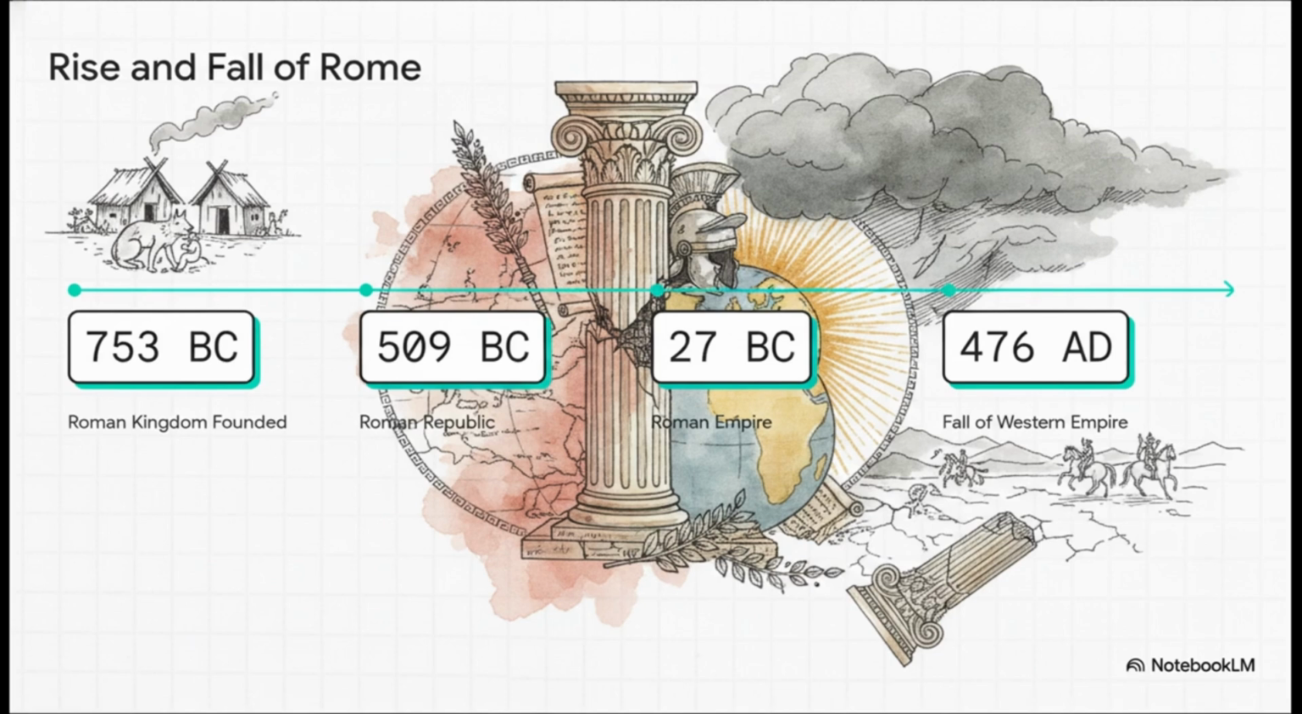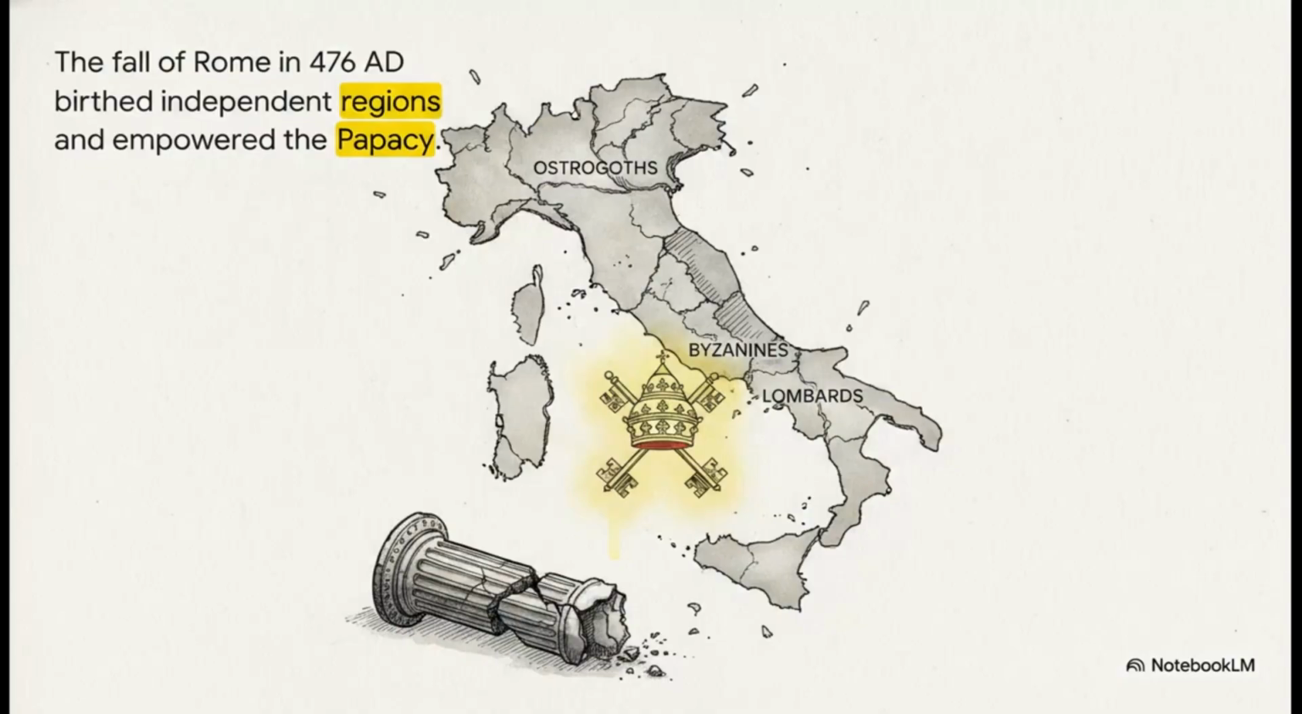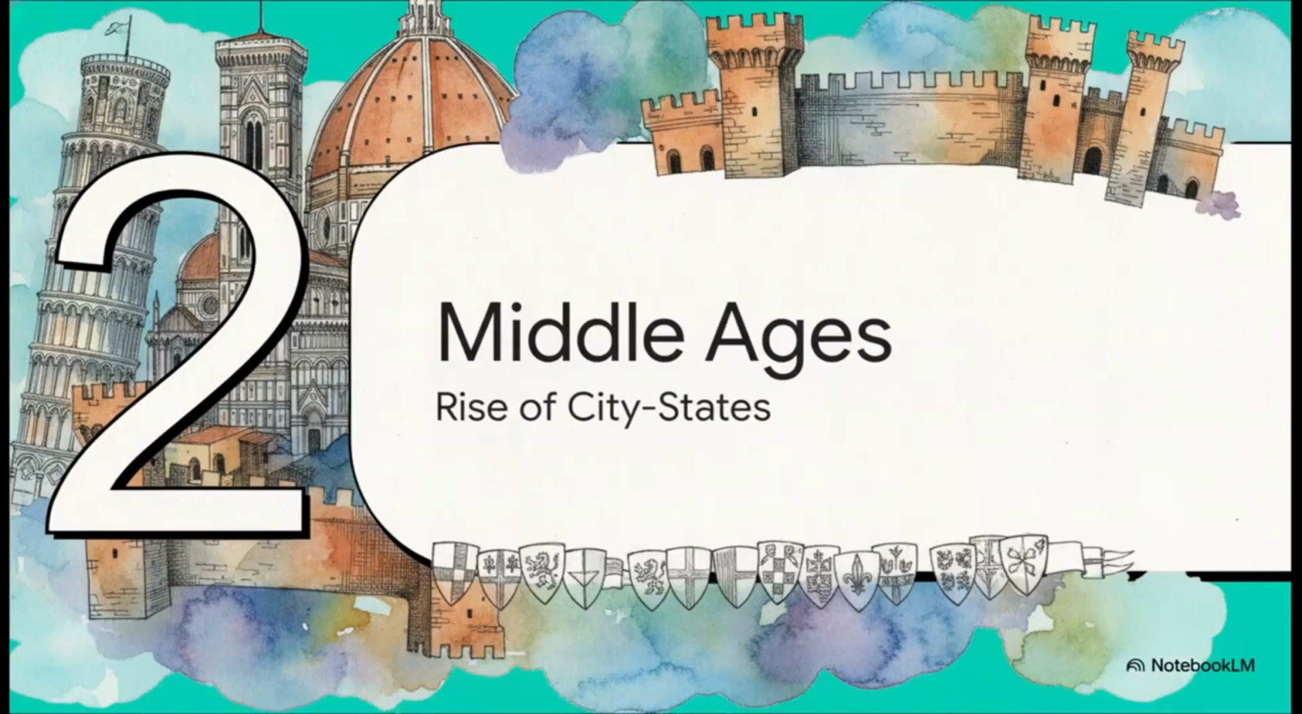But, as we know, no empire lasts forever, right? In 476 AD, the last Western emperor gets deposed by Germanic tribes. When the Western Roman Empire fell, that pendulum we just talked about, it swung hard toward fragmentation. The peninsula shattered into pieces, divided among the Ostrogoths, the Byzantines, and Lombards. And with the emperor out of the picture, a massive power vacuum opened up. This allowed the papacy in Rome to step up as a major political leader, fundamentally rewriting Italy's destiny for the next 1,000 years.